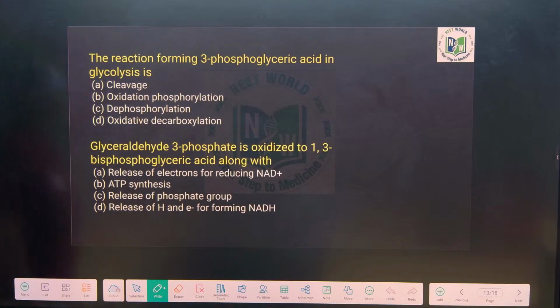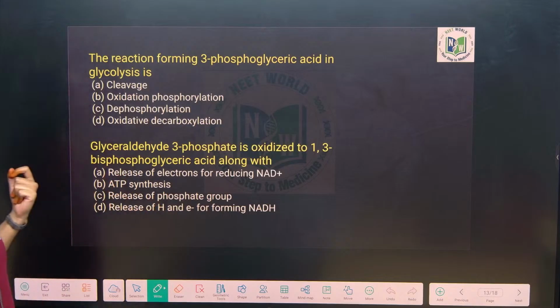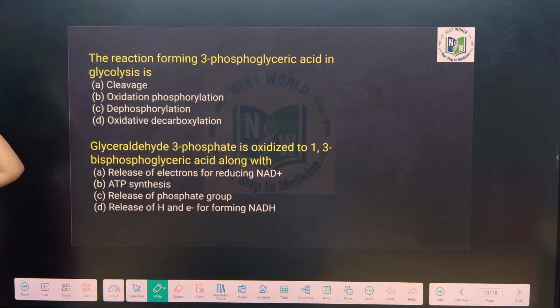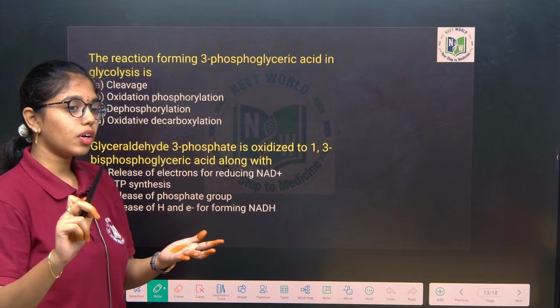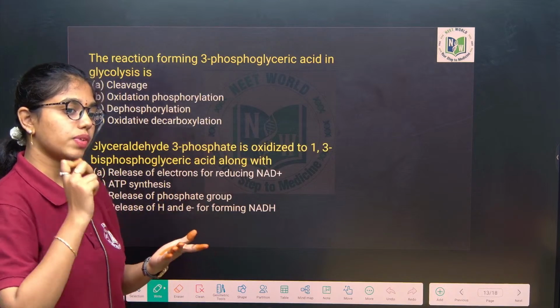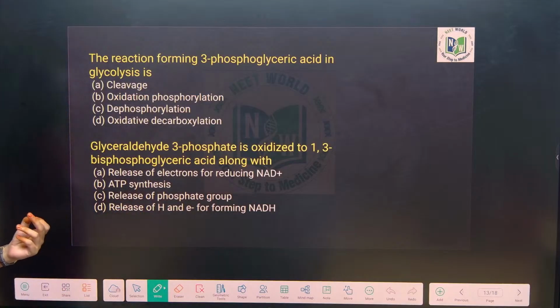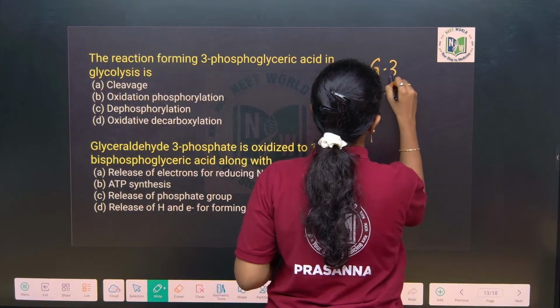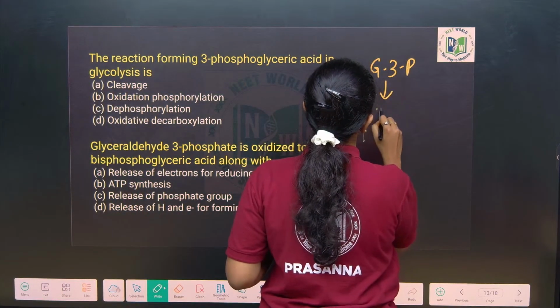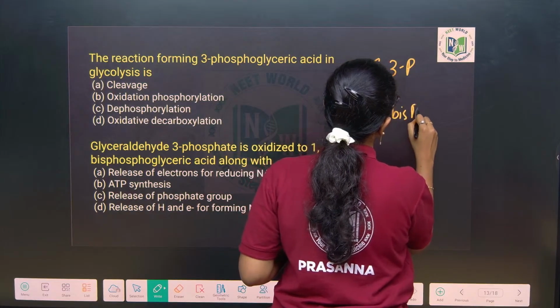the reaction forming 3-phosphoglyceric acid in glycolysis. See, 3-phosphoglyceric acid or phosphoglyceric acid, glyceraldehyde 3-phosphate, one and the same. The reaction forming 3-phosphoglyceric acid. See, look it, glyceraldehyde 3-phosphate to 1,3-bisphosphoglyceric acid.